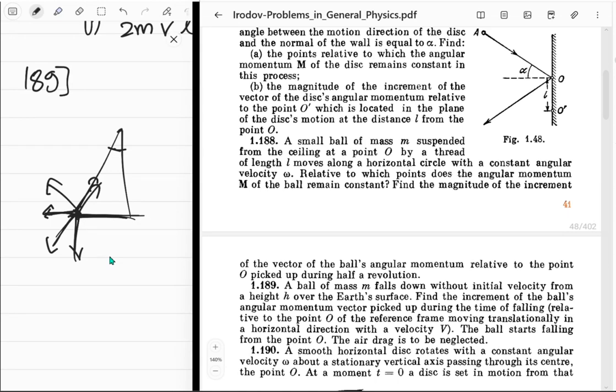And then you know what this angle is, and then you can actually figure out the angular momentum because now you know the velocity and everything. So yeah, just not going to do it.